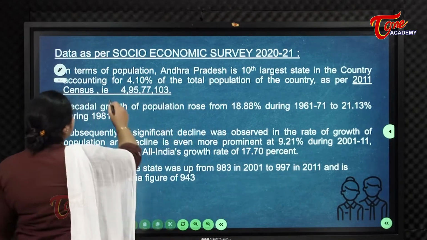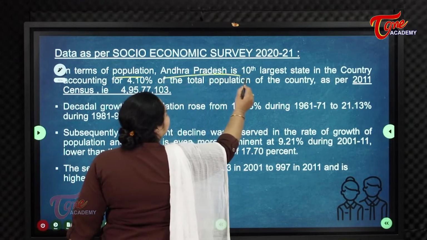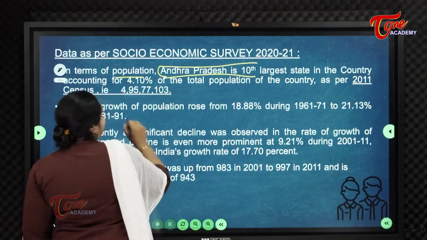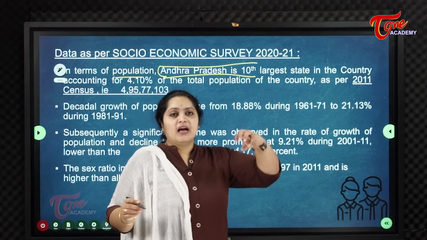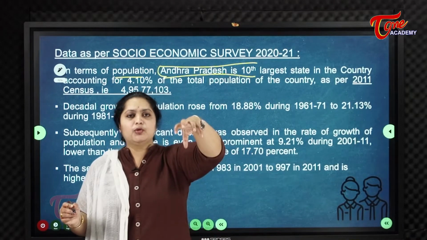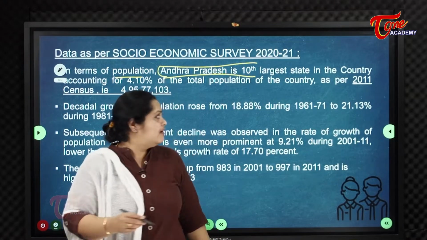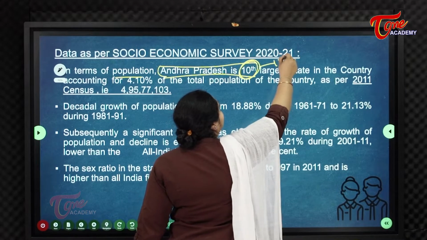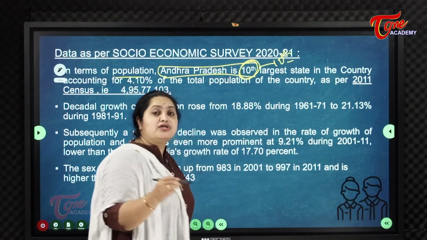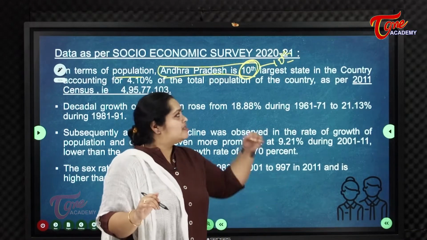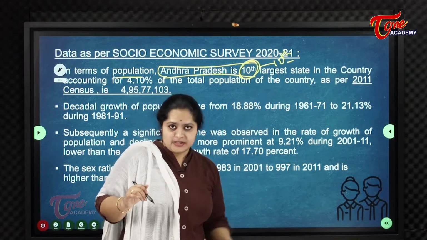In terms of population, Andhra Pradesh is the 10th largest in the country. Among all Indian states, pan India, we stand in the 10th position. We are the 10th most populous state in the country, meaning above us we have 9 more states.